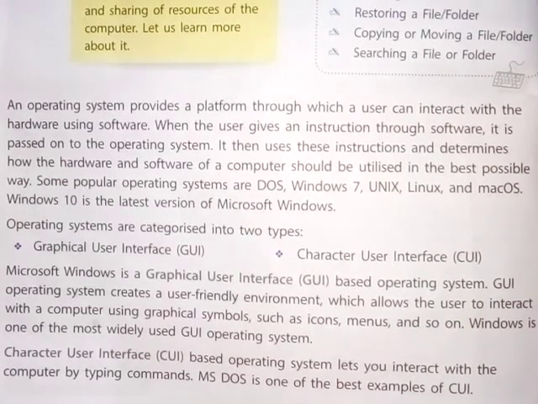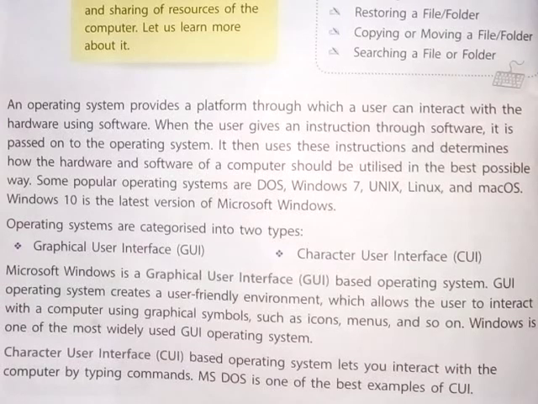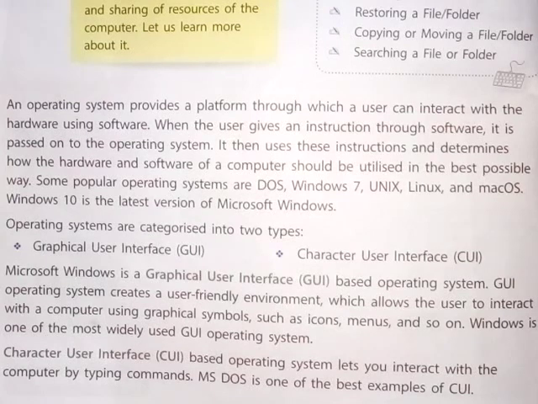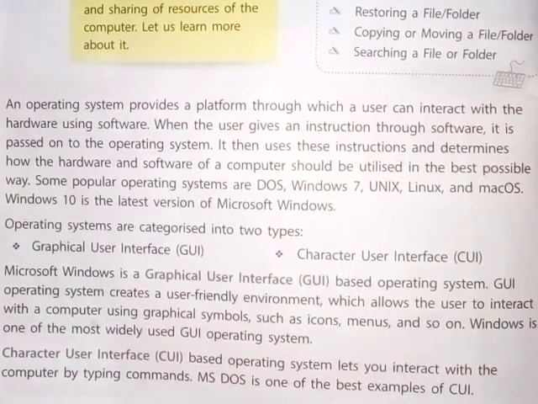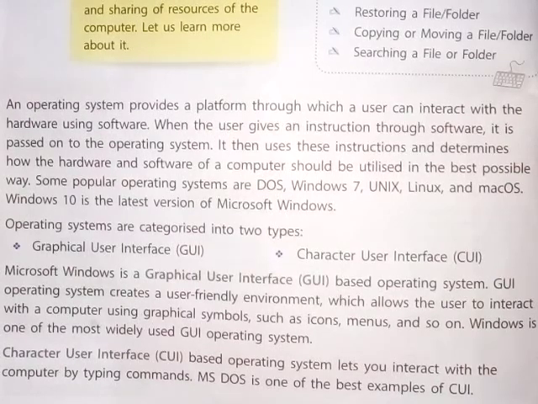Windows 10 is the latest version of Microsoft Windows. Operating systems are categorized into two types: Graphical User Interface (GUI) and Character User Interface (CUI). Microsoft Windows is a graphical user interface (GUI) based operating system.